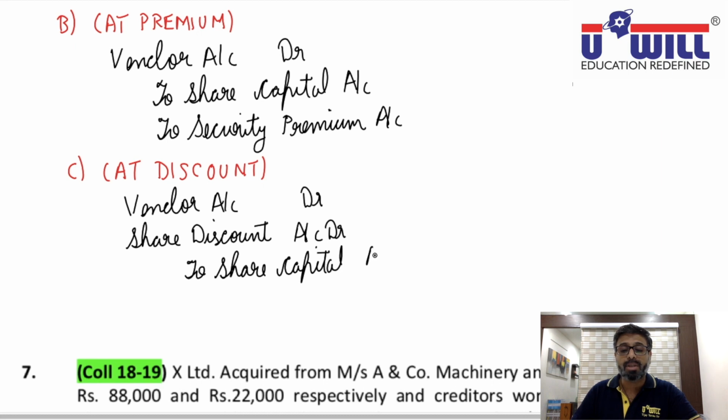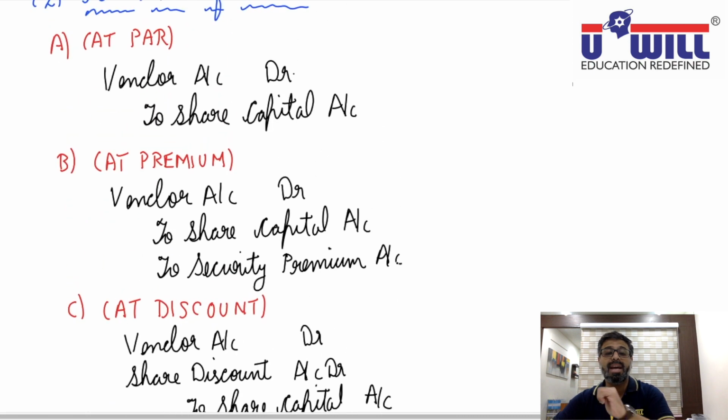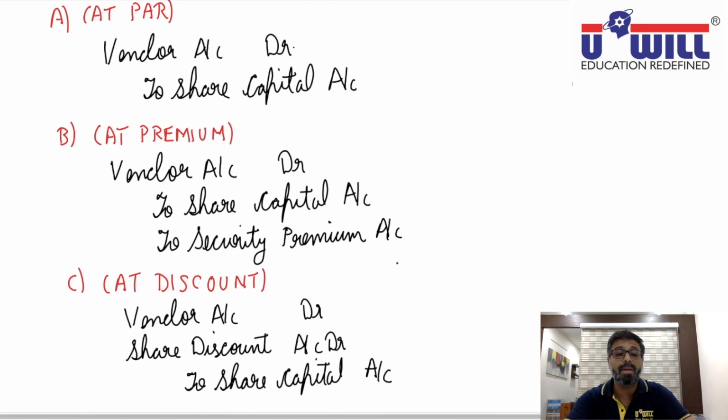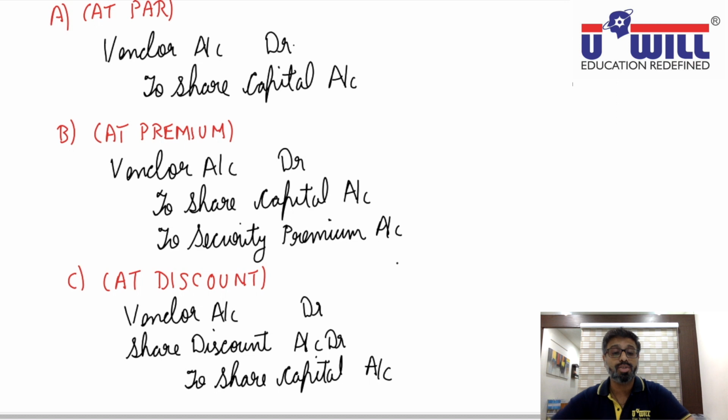So three things are possible. The shares may be issued at par or premium or discount. If they are issued at par, vendor account debit to share capital. If they are issued at premium, vendor account debit to share capital account, to securities premium account. If they are issued at discount, vendor account debit, share discount account debit to share capital.